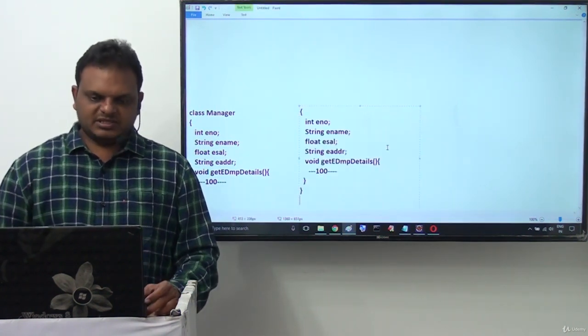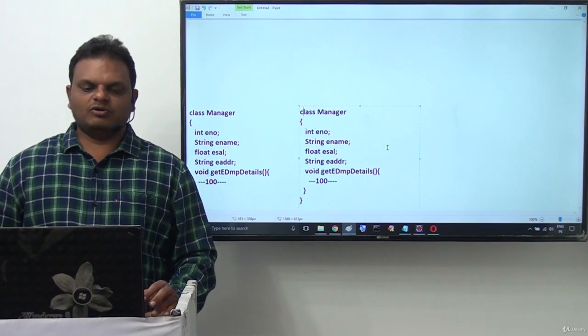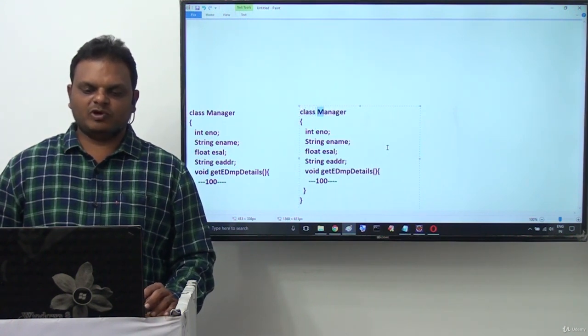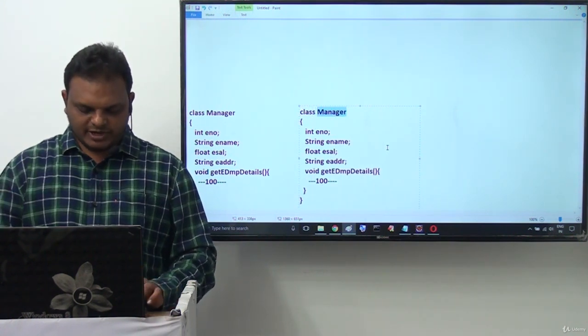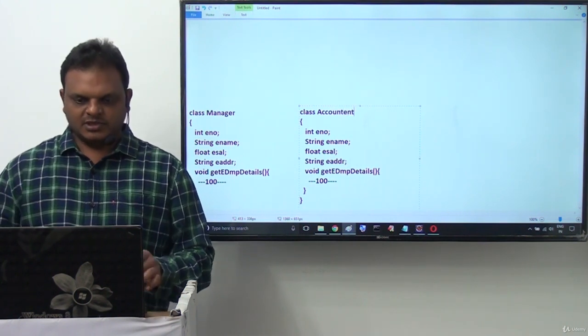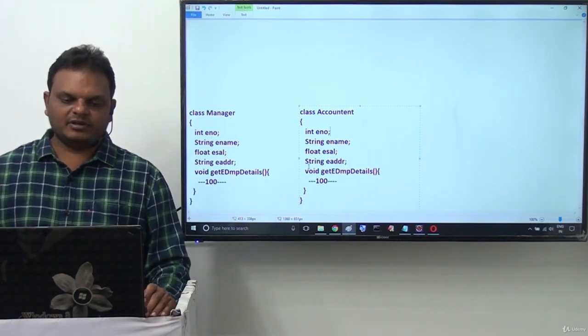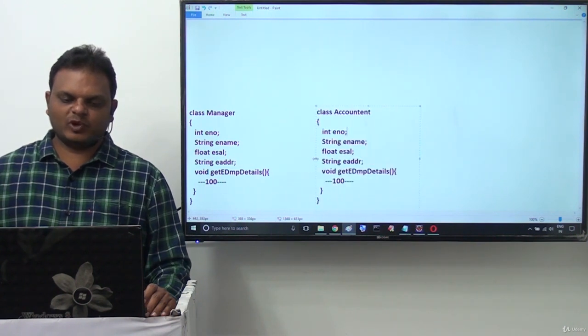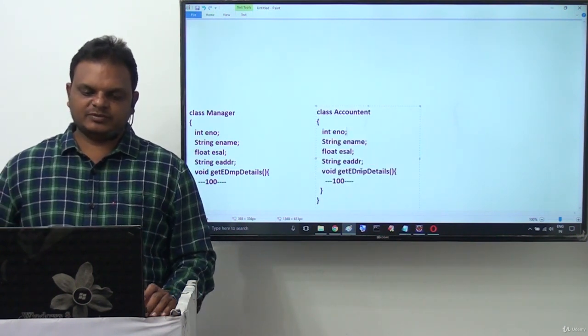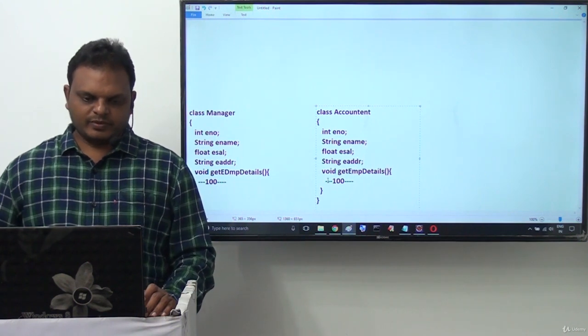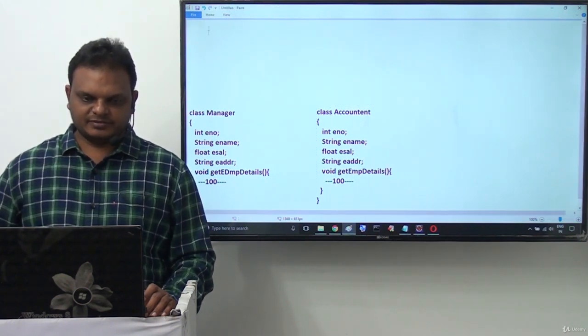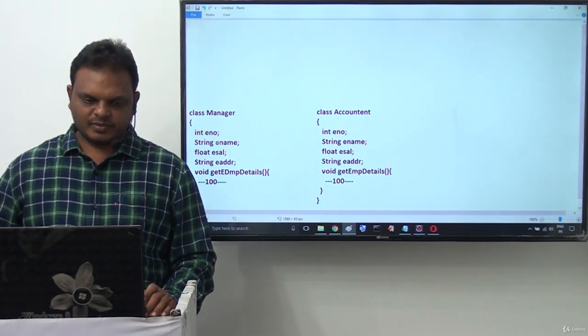Similarly, I want to represent accountant also here. So here I want to take accountant. Accountant is also having employee number, employee name, employee salary and employee address, and getEmpDetails method. Everything exists here.